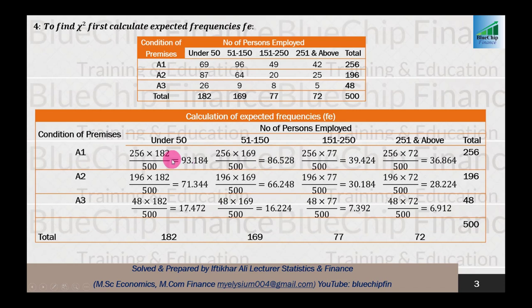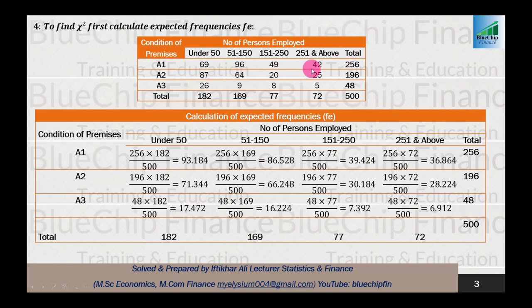So the first expected frequency, for observed frequency 69, is the row total, that is 256, multiplied by the column total, that is 182, in which 69 is located. The total of the row and column should be taken in which your observed frequency is located.